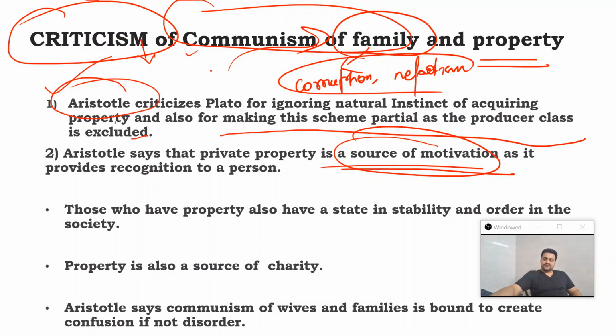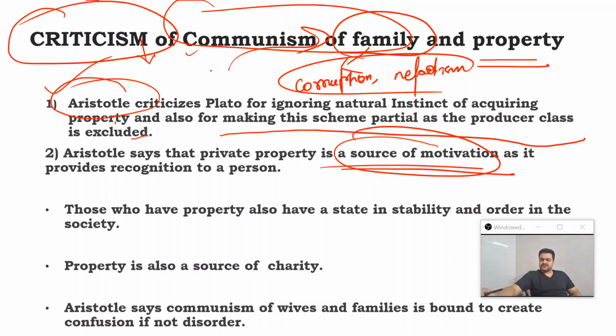Hard work, an innovative mindset, a competitive bent of mind, all of that is rewarded in the form of increased private property. So in that sense, private property is a source of motivation, and in society it also provides recognition to a person. In many cases, it decides the social status of a person. So in many ways it is a motivating factor.